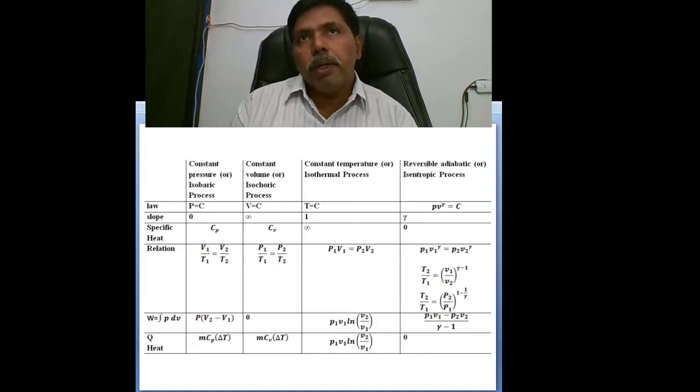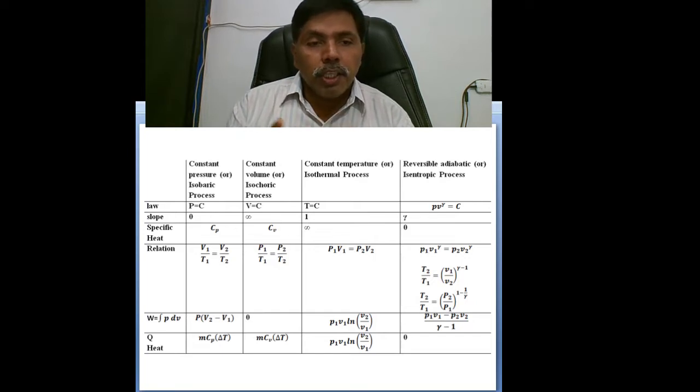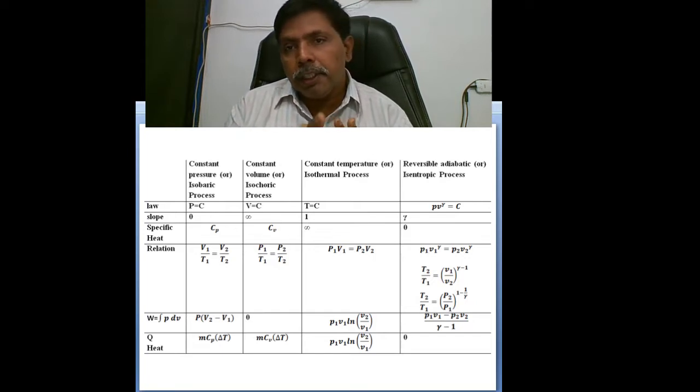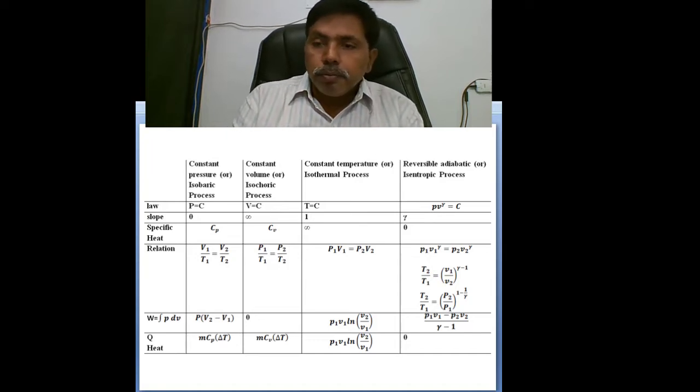So this is a brief recall of the relations of different processes. This is very much important for us. Without that, we can't determine the further efficiencies of cycles. So I think this is sufficient.